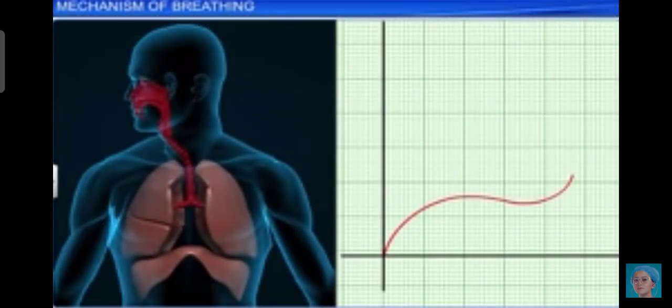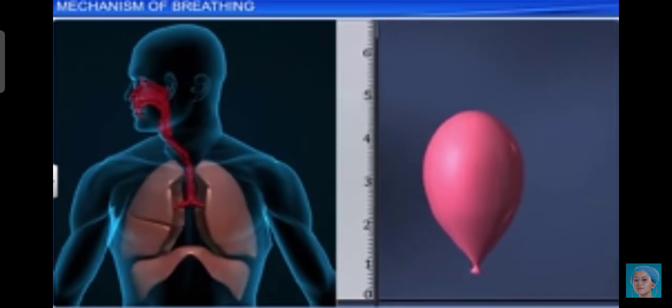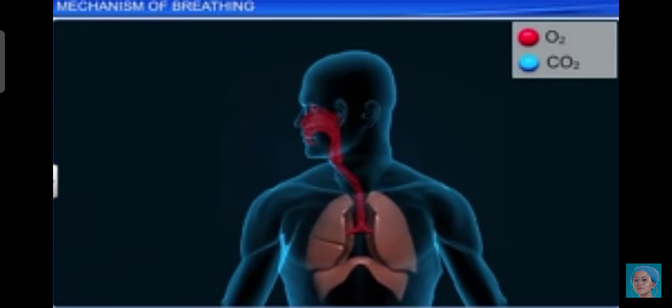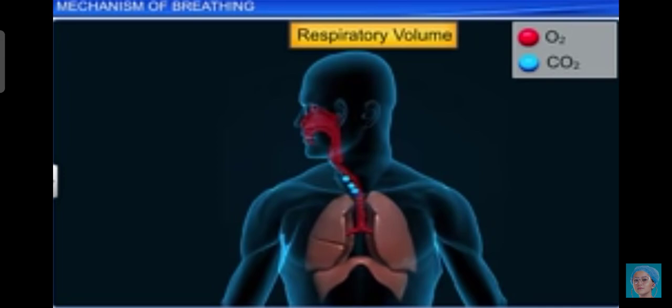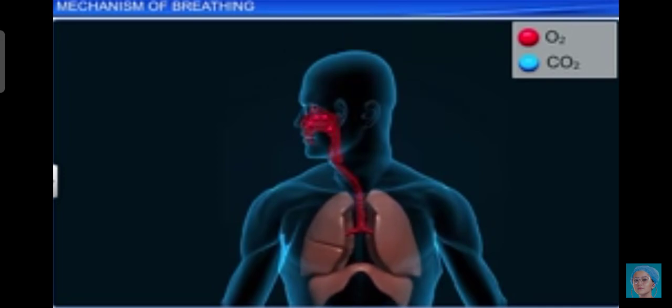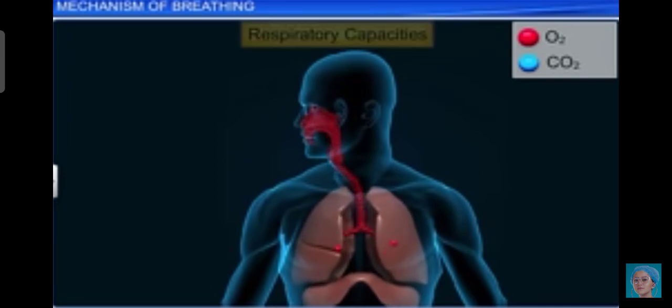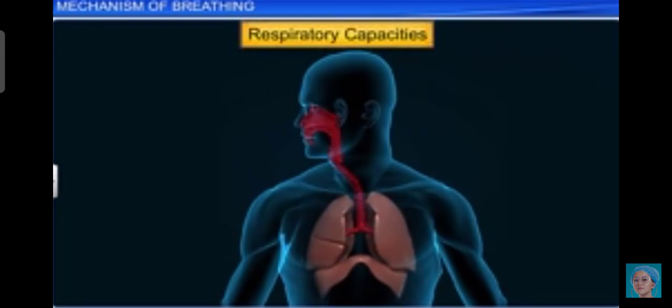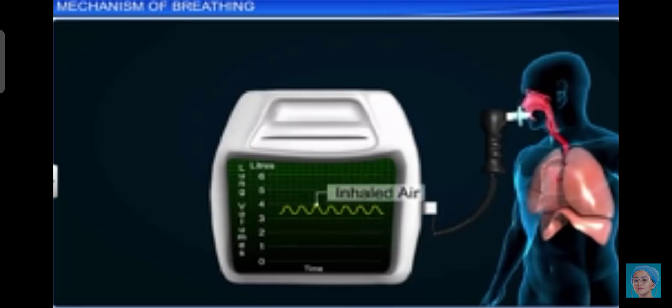On average, a healthy human breathes 12 to 16 times per minute. The volume of air involved in breathing movements can be estimated by using a spirometer, which helps in clinical assessment of pulmonary functions. An average lung can hold about 6 liters of air, of which a very small amount is used during breathing. The volume of air held by the lungs is called respiratory volumes.